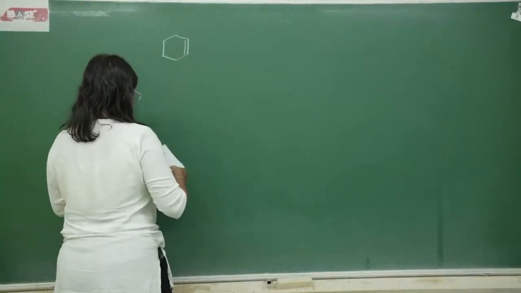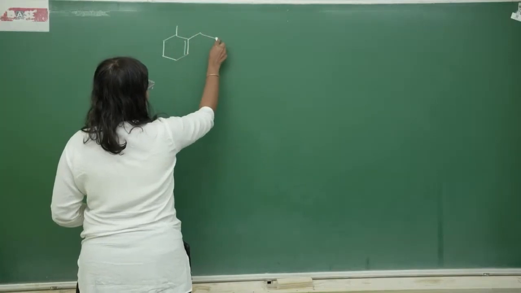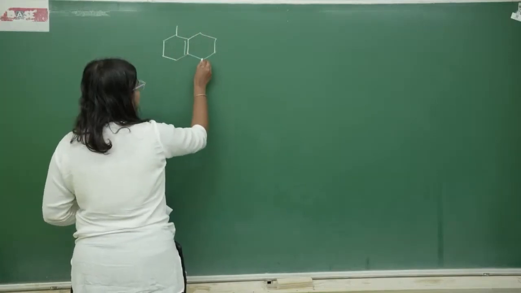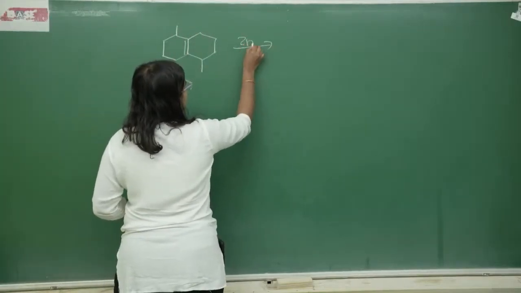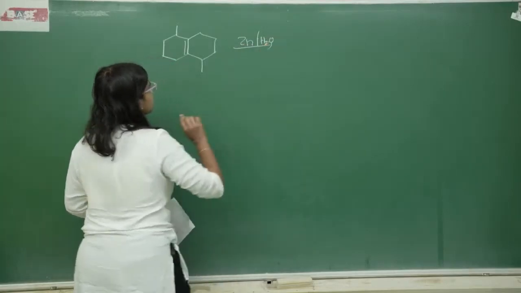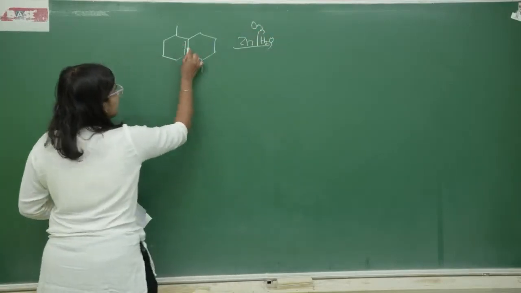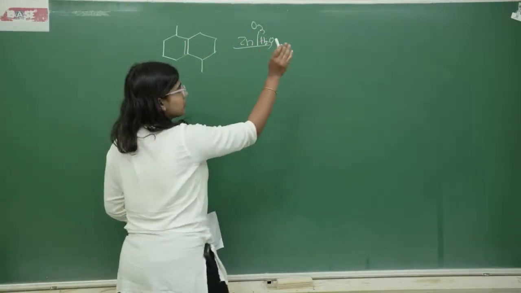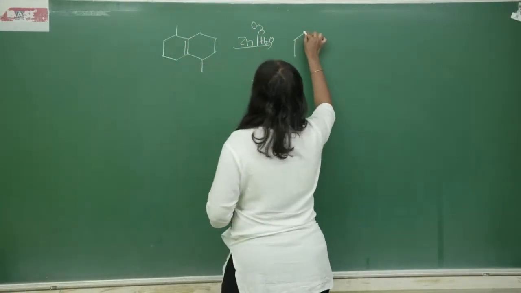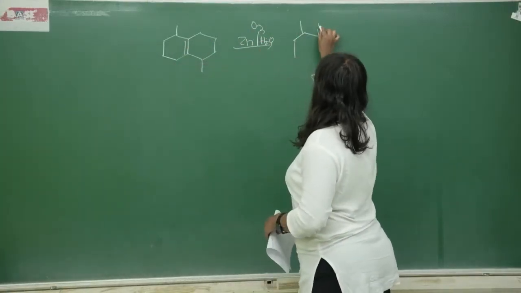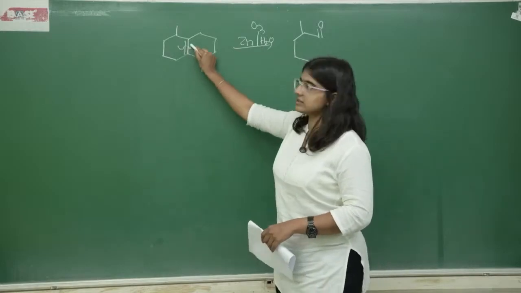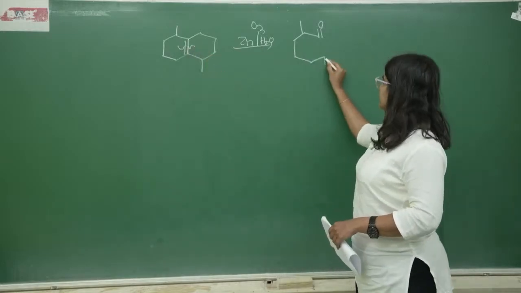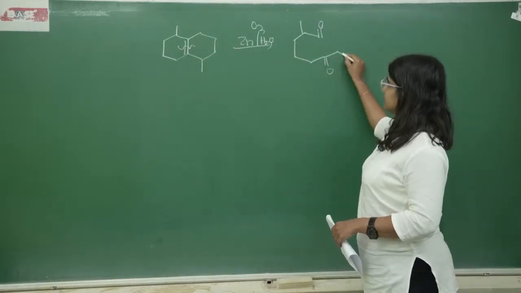So basically, we have this compound. Ozonolysis will break the double bond, and across the double bond we will get double bond oxygen. That is what ozonolysis will do. So after ozonolysis we will get this product. I am going to break this double bond and we are getting double bond O over here.